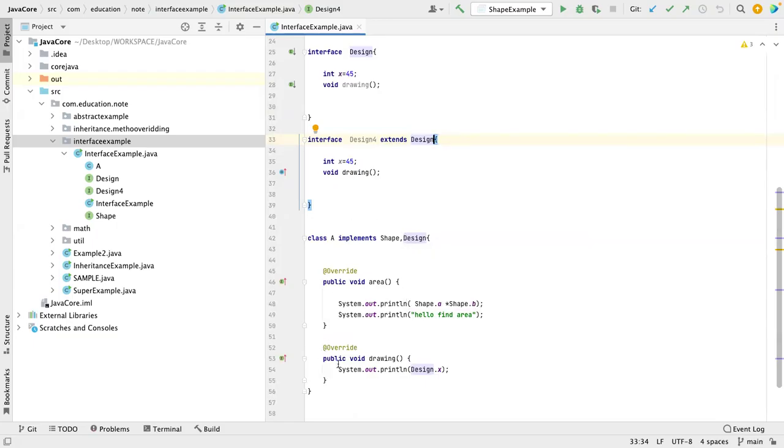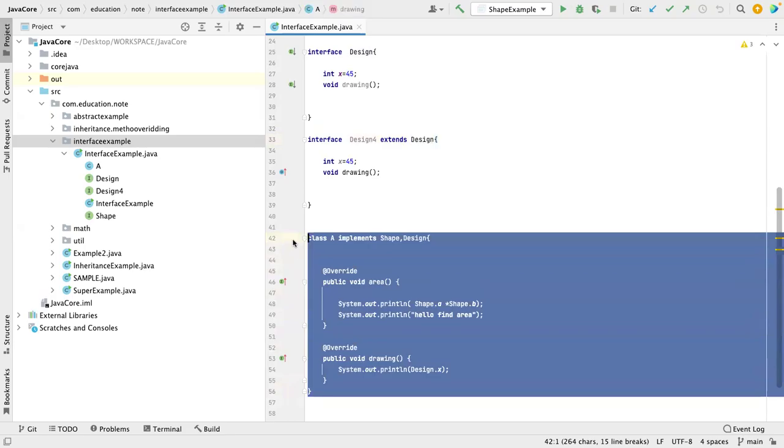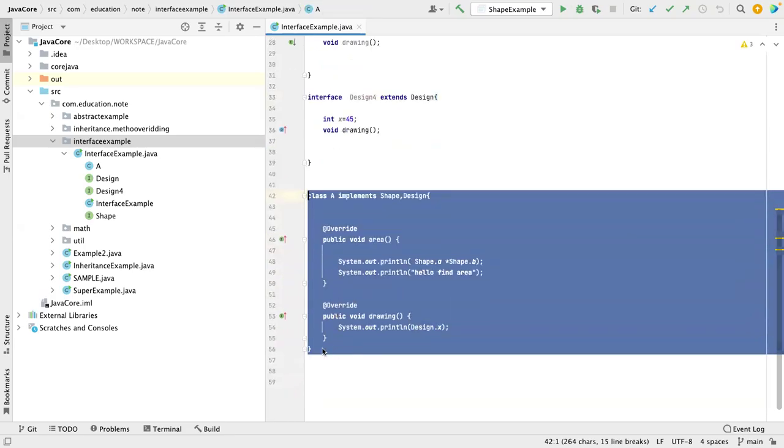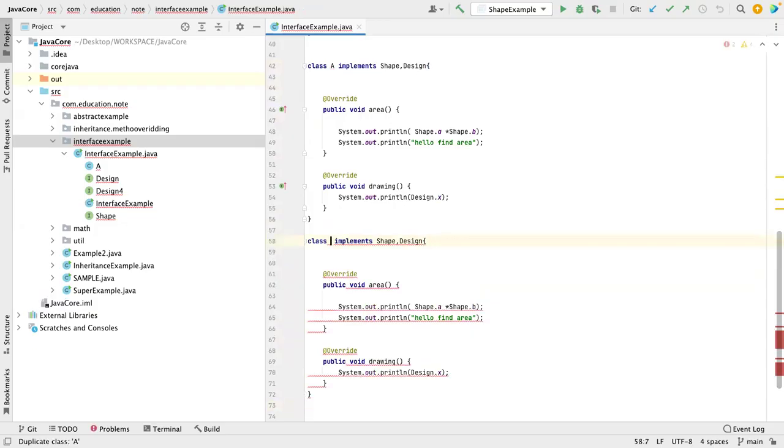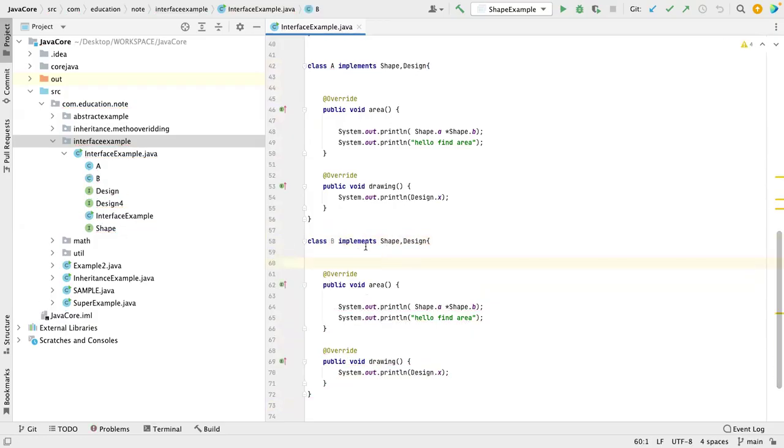Okay, so let us assume I am having class A here. Let me do a similar thing and create another class called B. So I've created B, which implements shape and design. So who are the super classes of A and B? Shape and design, right? These two are super classes. The method name you cannot change, because you are overriding that, right?